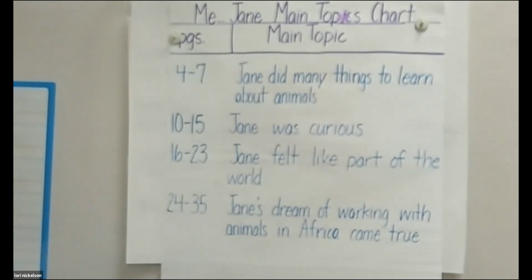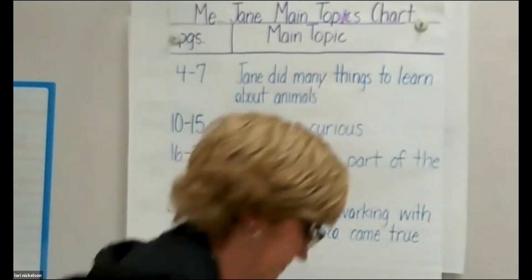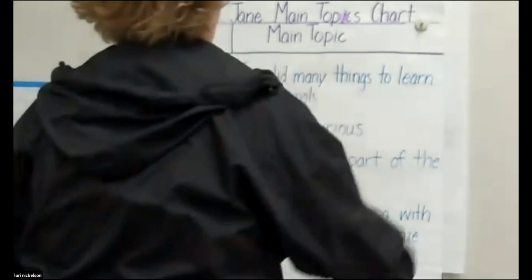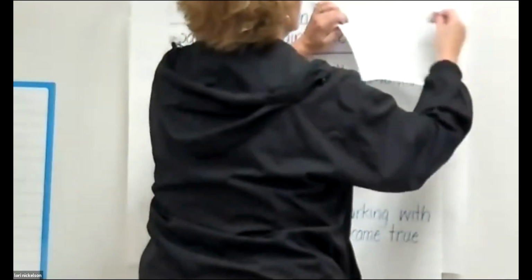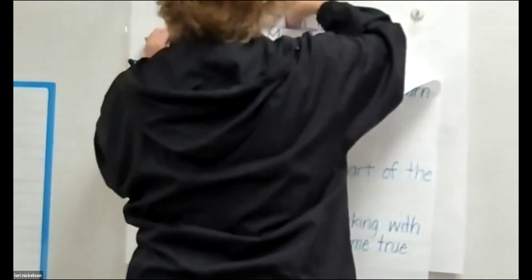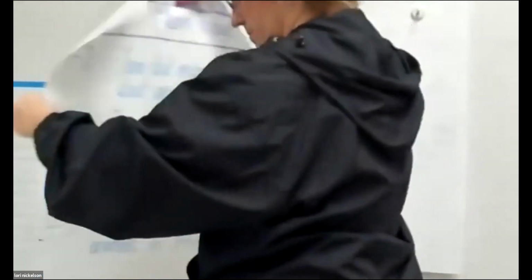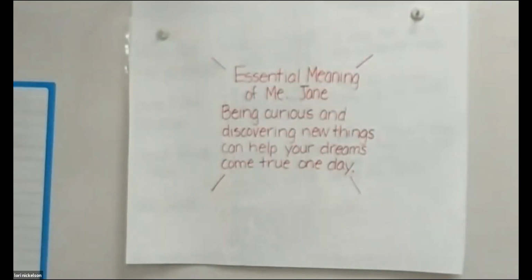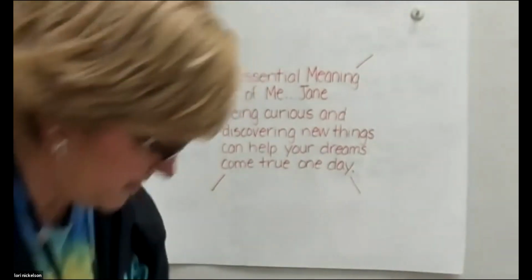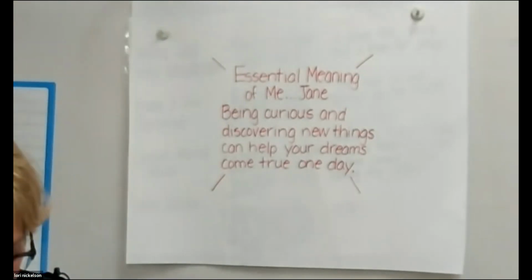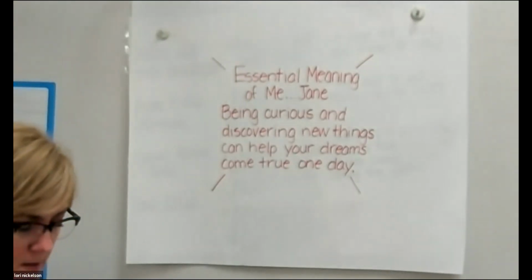So what I'd like to look at now is another chart. This is our essential meaning chart.